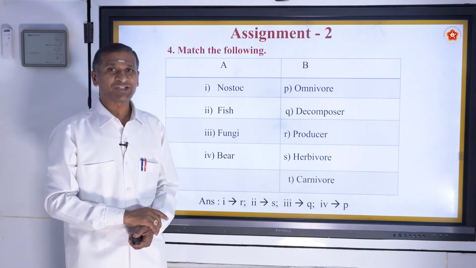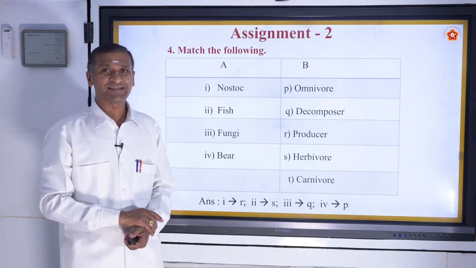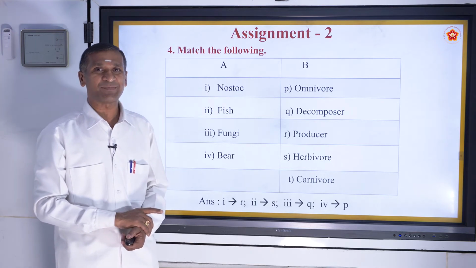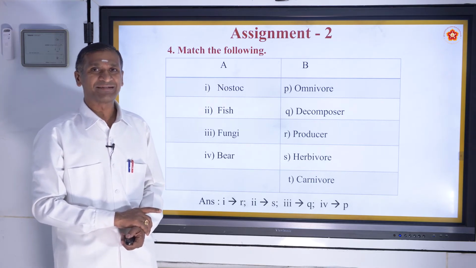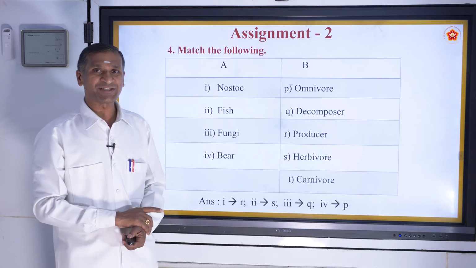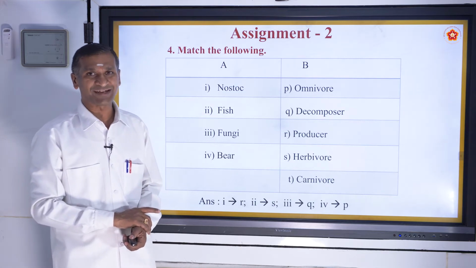I am seeing many students have written all the answers very perfectly, which shows that you have totally recapped and involved in the work that has been given to you all. I congratulate you. If a few mistakes are there, I hope that you have corrected them.